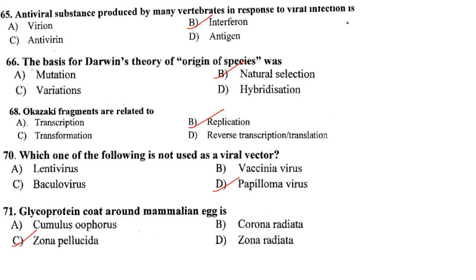Okazaki fragments are related to? So they are related to replication. Answer is option B. Which one of the following is not used as a viral vector? So out of this, papilloma virus is not used as a viral vector in cloning experiments, whereas lentivirus, vaccinia virus, baculovirus are all used. Then glycoprotein coat around a mammalian egg is? It is zona pellucida. Answer is option C.